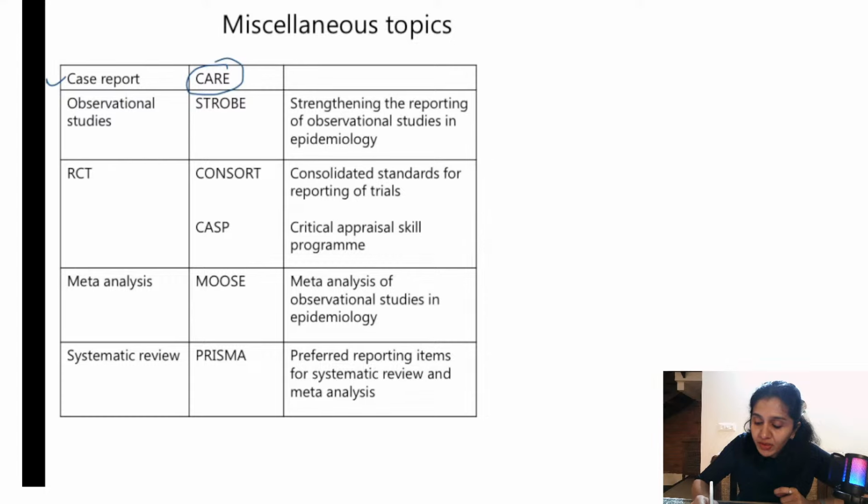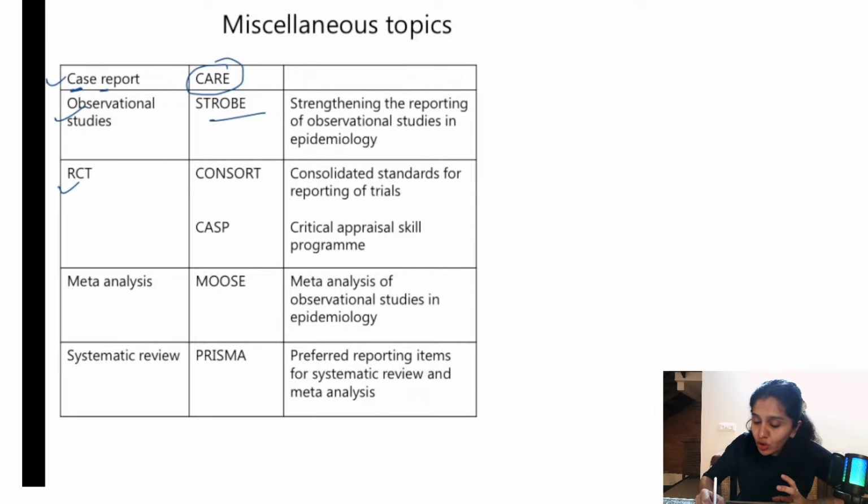Alright. So why the name CARE? They've taken CA from here and RE from here. Observational study, the checklist is called STROBE. Just remember the checklist's names, right? Strengthening the Reporting of Observational Studies in Epidemiology.